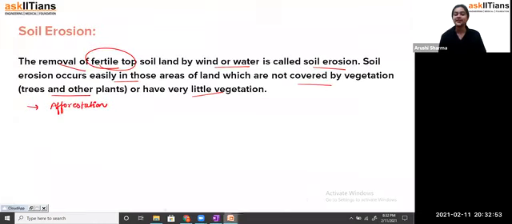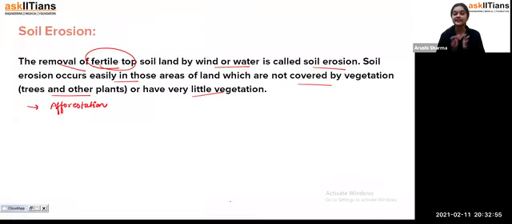So students, we have seen what preventions we can take. As I've already told you, afforestation, because the roots of the plants and trees hold the soil firmly, and because of that it does not move from its place, whether water or wind is there. So the plants and trees are protecting it. You can also do one more thing: you can stop overgrazing.